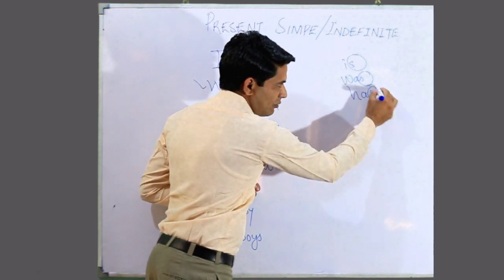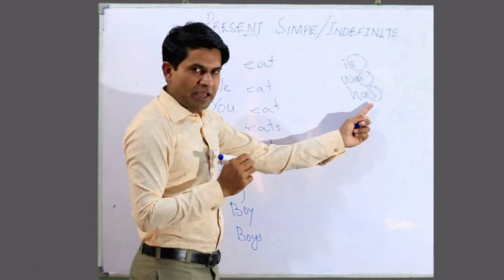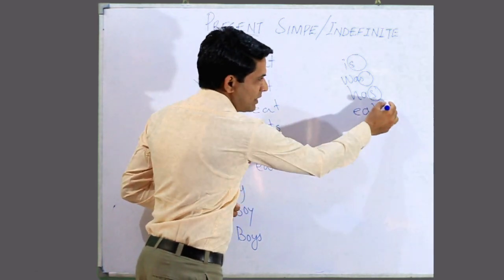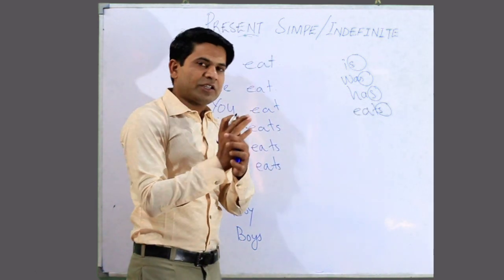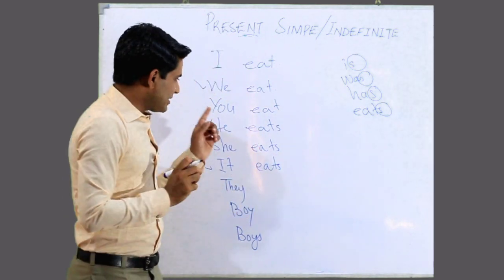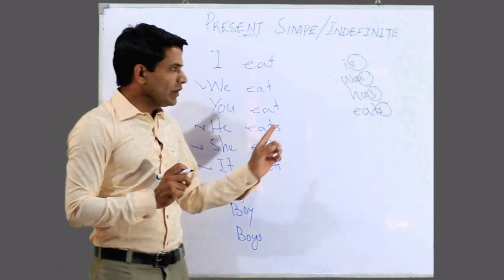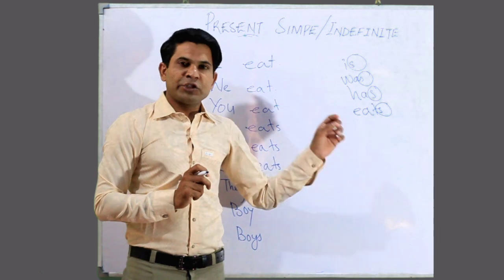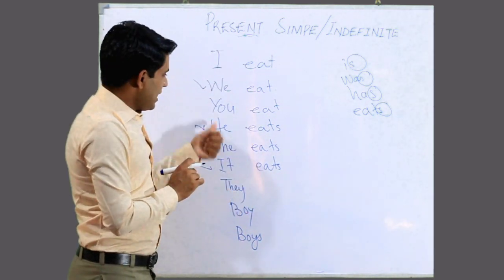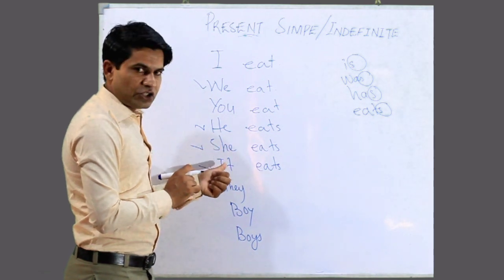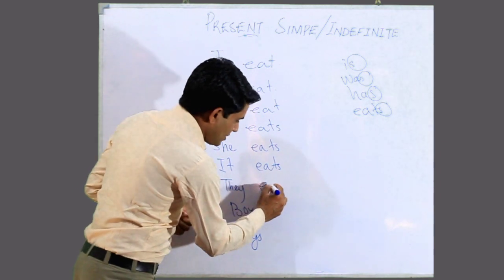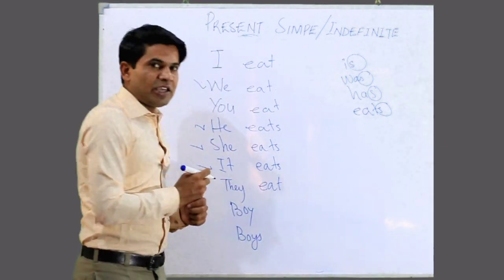Has is a singular verb, again ends at s. If I say eats, using in present simple, ends at s. It is a singular verb. So whenever you find a singular subject, you have to add a singular verb with it to agree the subject to the verb. So here, he eats, she eats, and it eats. Now they is plural again, so they becomes they eat.